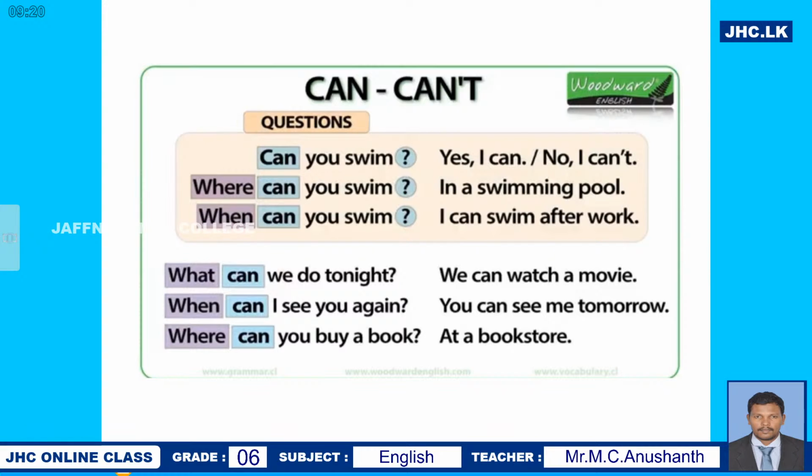To get more information, you are asking, what can we do tonight? Or when can I see you again? And where can you buy a book? At the bookstore. You can use any question words, where, when, what, how. How can you go there? So there are so many question words, and you can use them to get more information.